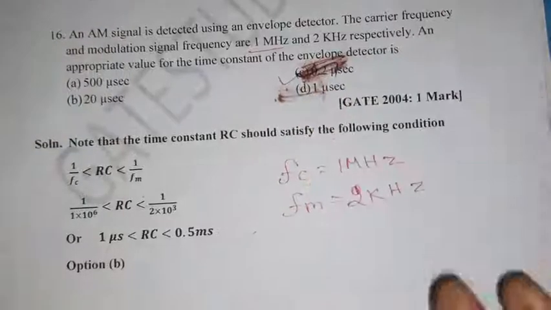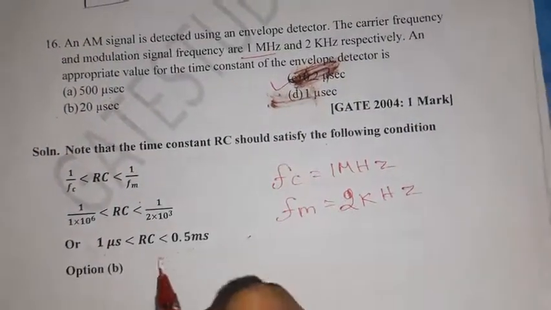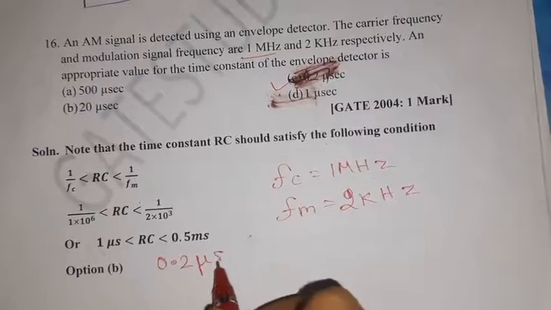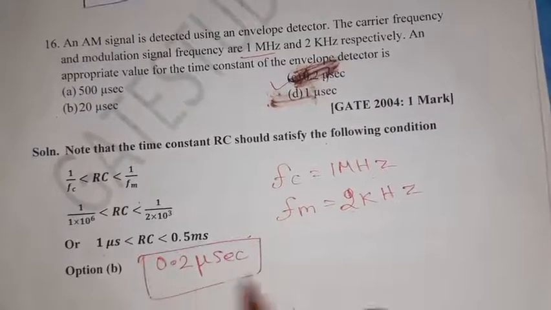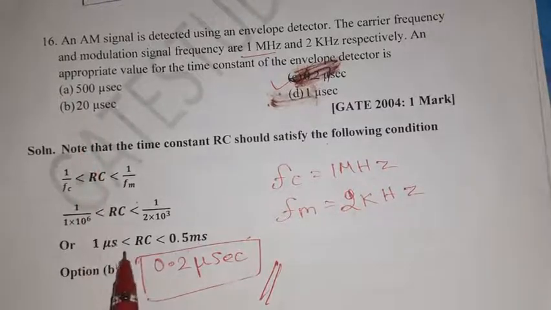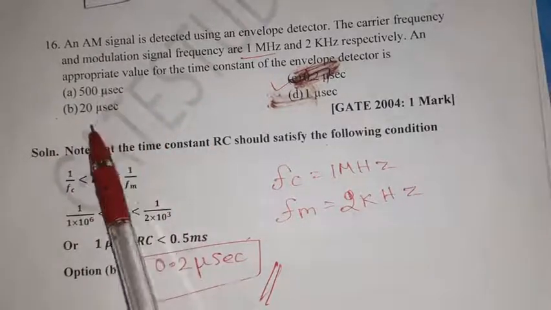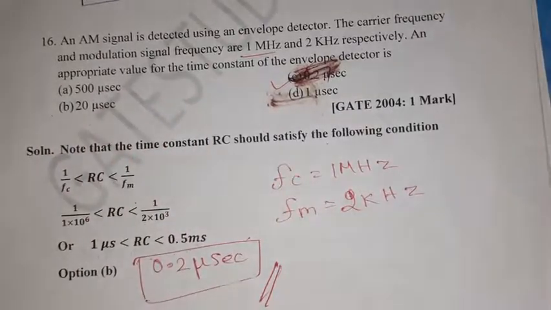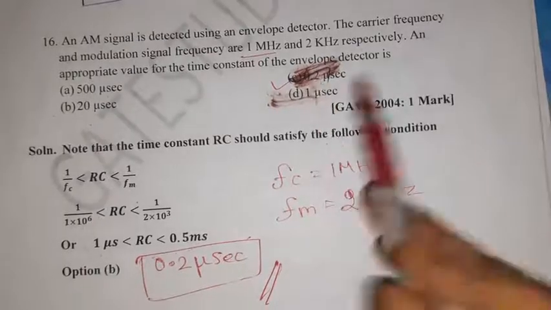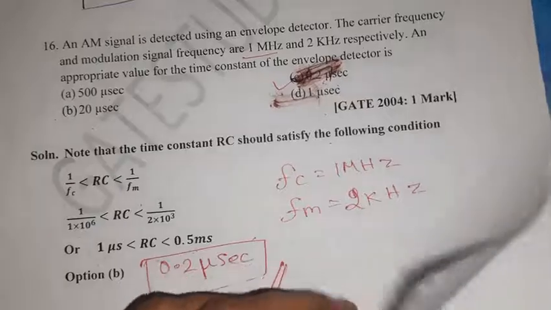So 0.2 is the right option for this problem. Option B is the correct option, 0.2 microsecond. See, this is microsecond, so the value will be reduced by 10 power minus 3. We should be very careful: 520 and 1 microsecond are out of the range, so 0.2 microsecond is the value in the range.